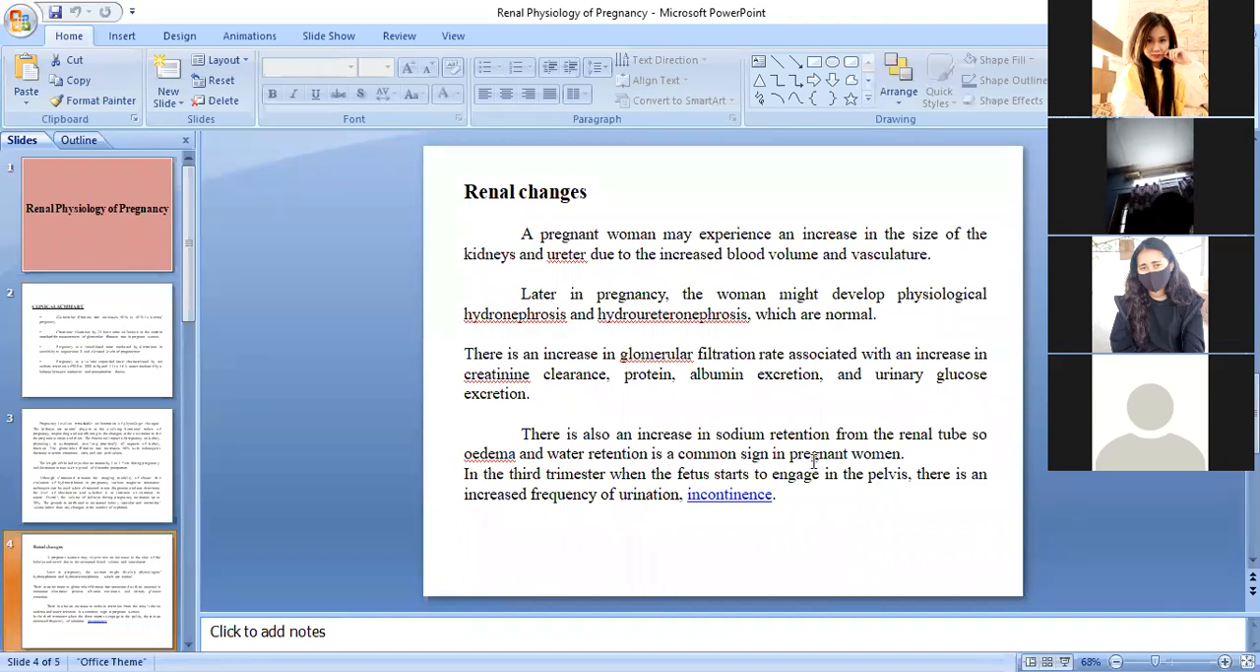In others, it is not normal. But for pregnant women, all these things are normal because these are some of the changes that a pregnant woman should undergo during pregnancy.